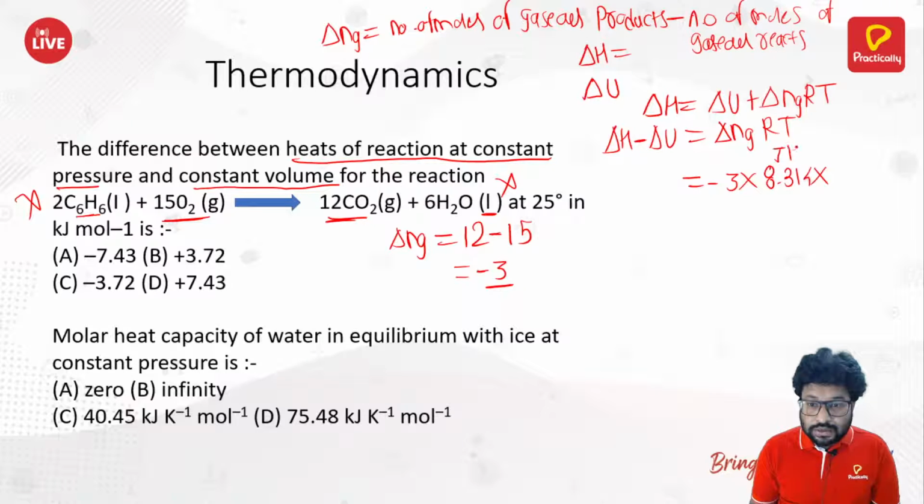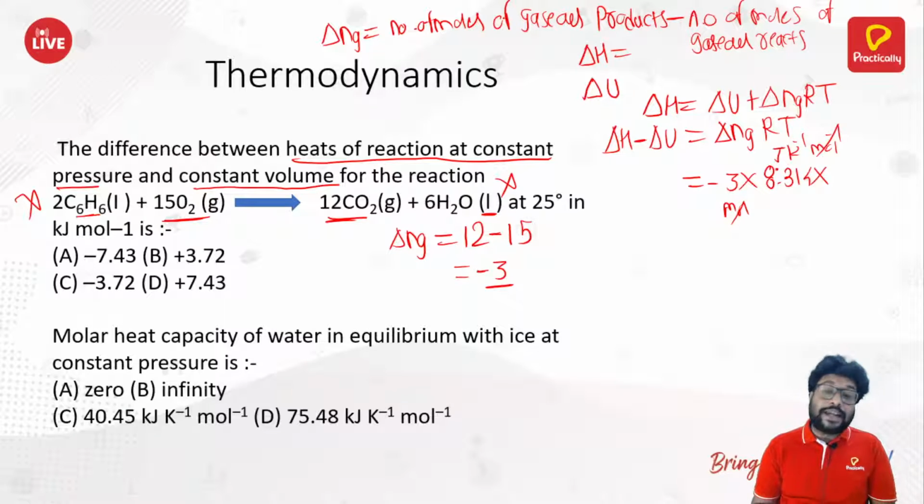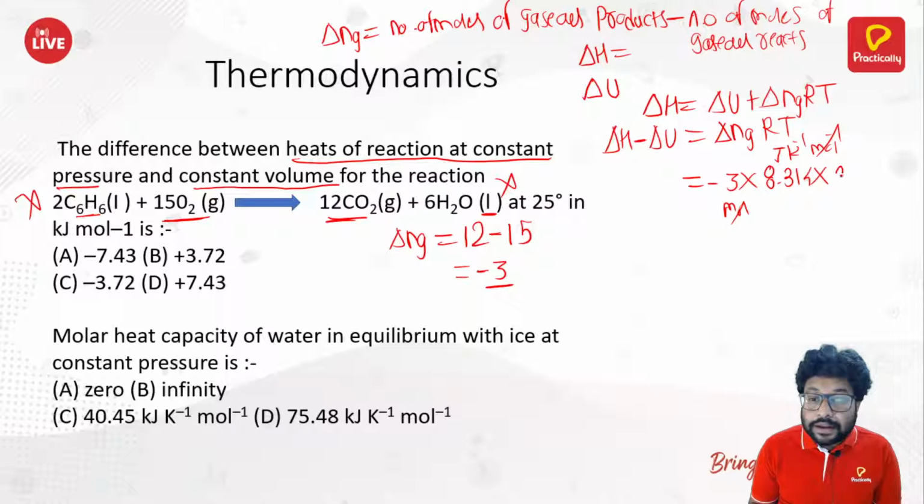R is joule per Kelvin per mole, and 3 is mole, so mole per mole gets cancelled. And multiplied by temperature. Temperature is how much? 25 degrees Celsius, making it 298 degrees Kelvin, right? So 298 degrees Kelvin.